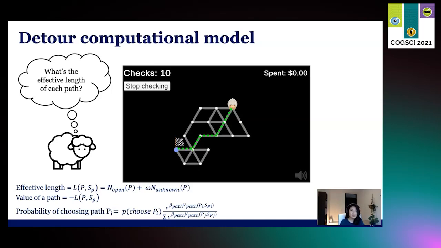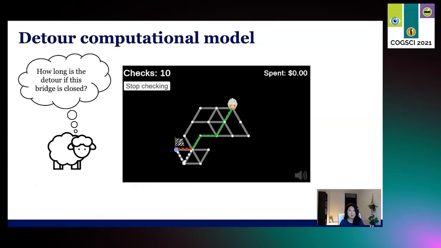The open and the weighted unknown bridges on a path are then summed to obtain what we call the effective length of a path. The value of a path is then given by its negative effective length, because the agents should try to minimize the travel distance. The probability of choosing a path is given by a softmax function, which converts the path values to choice probabilities while also allowing for decision noise.